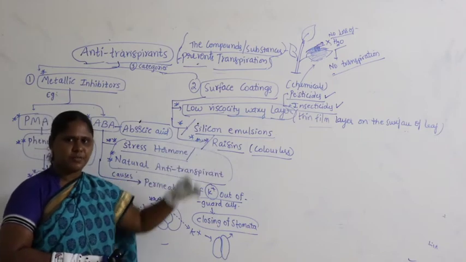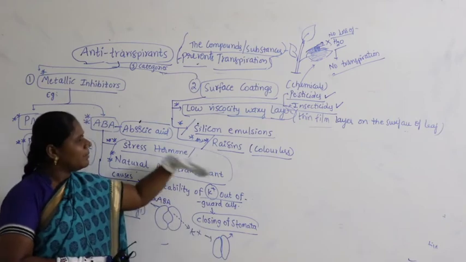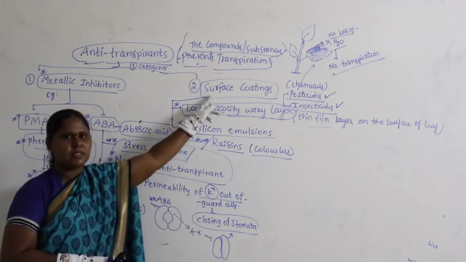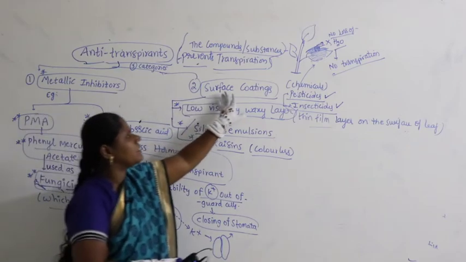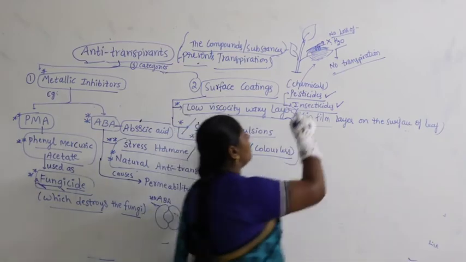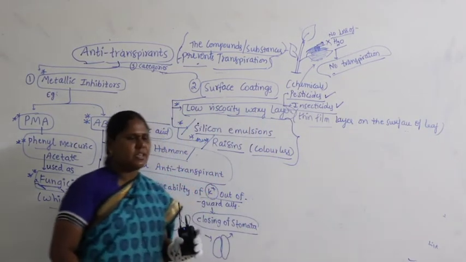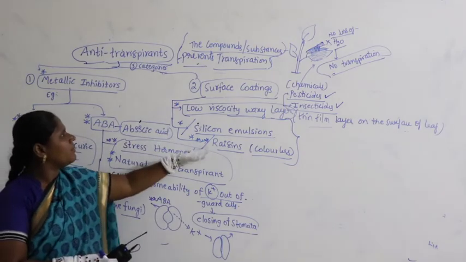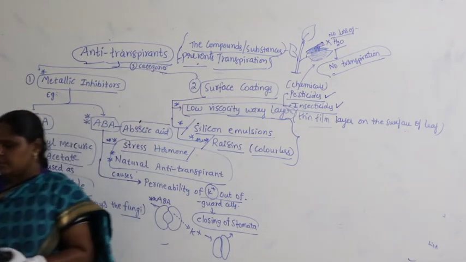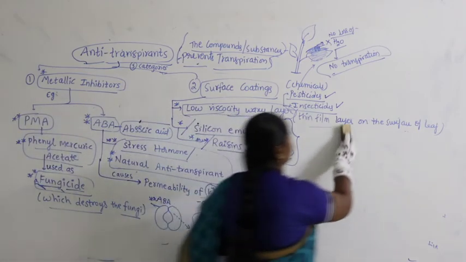Their formulations and compositions differ, but ultimately they all come under surface coatings. Generally all three are responsible for closing the stomata and avoiding transpiration, so they act as anti-transpirants.